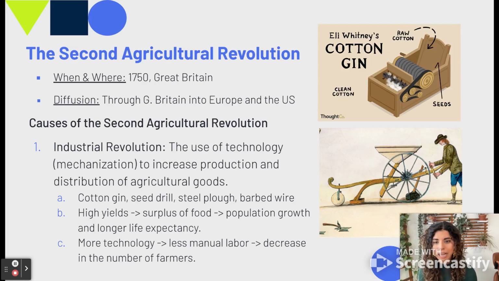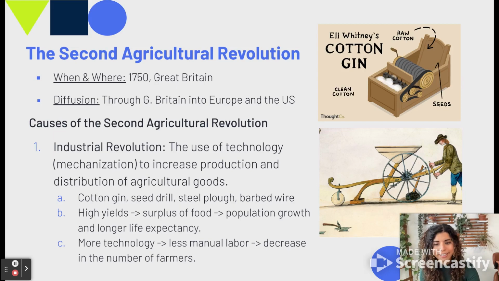So here we have a few examples of this kind of technology and mechanization. So the cotton gin, which we see right here, this was technology, right? This was like a little machine that was used to pick the seeds out of cotton. So that went from being manual labor, from people actually doing that with their hands, to just using this machine here.